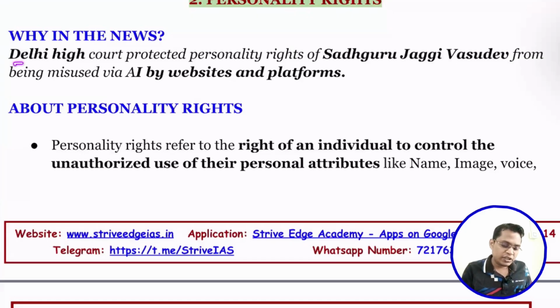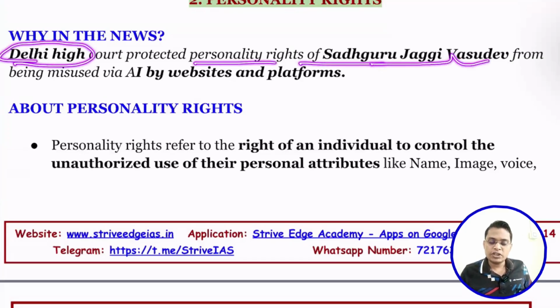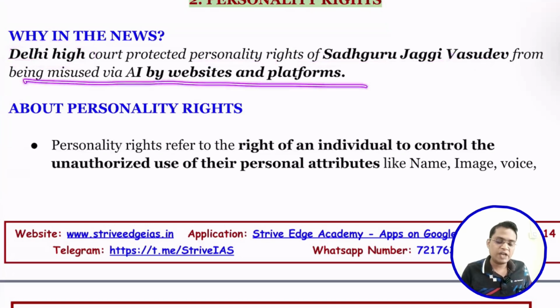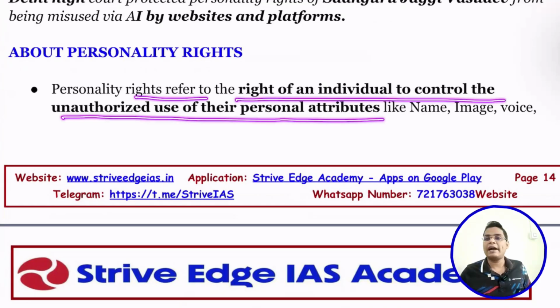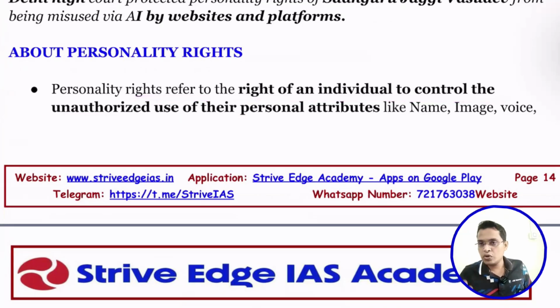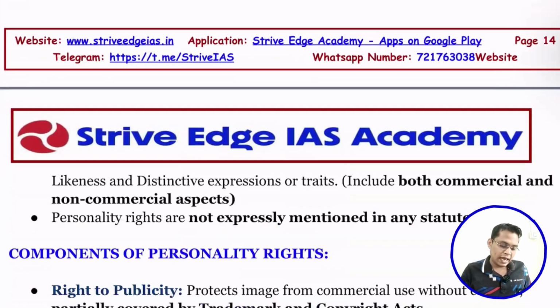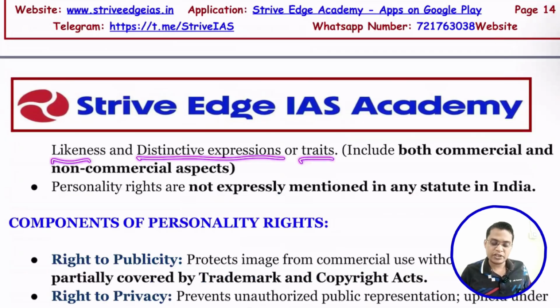So why is it in the news? Recently, the Delhi court gave personality right protection to Sadhguru Jaggi Vasudev from misuse by AI websites and platforms. What is personality right? Personality right refers to the right of an individual to control unauthorized use of their personal attributes, for example your look, your smile, your voice, name, image, likeness, and distinct expression and traits, including both commercial and non-commercial aspects.